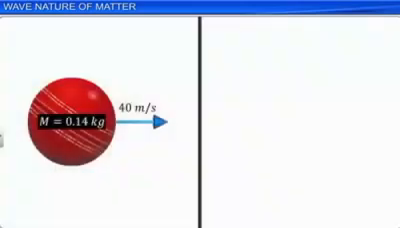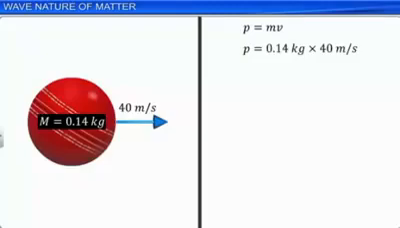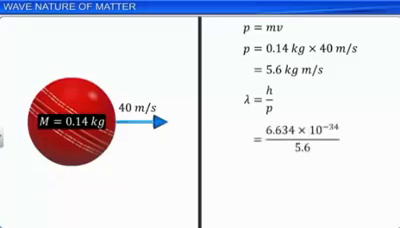The momentum of the ball p is equal to 0.14 kg multiplied by 40 meter per second. That is equal to 5.6 kg meter per second. The de Broglie wavelength is calculated by dividing the Planck's constant by the momentum of the ball. That is 6.634 into 10 to the power of minus 34 divided by 5.6 kg meter per second. The ratio equals 1.18 into 10 to the power of minus 34 meter.